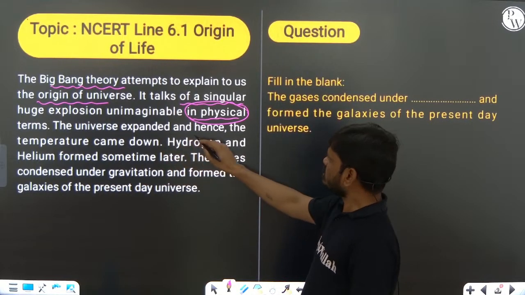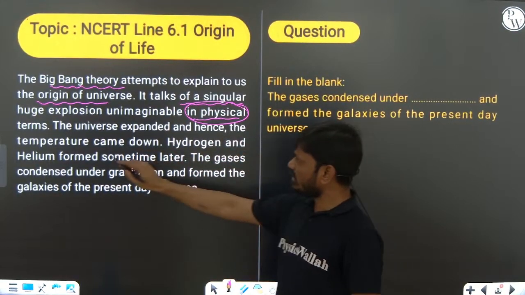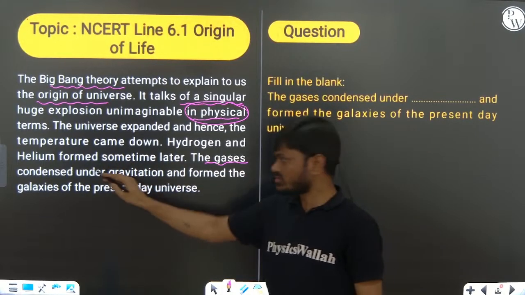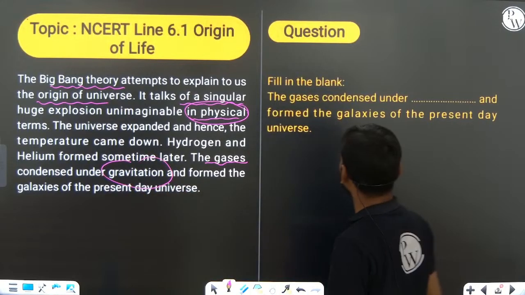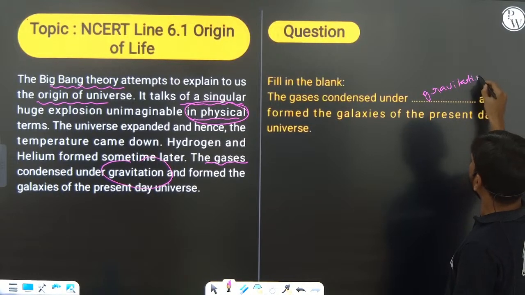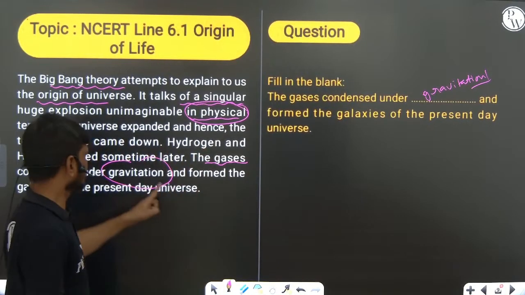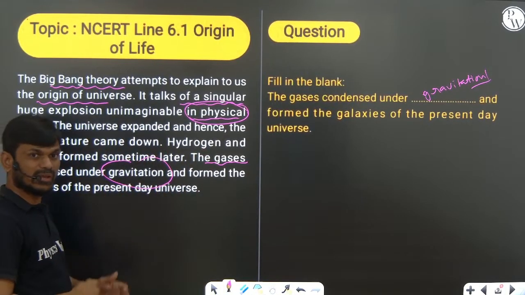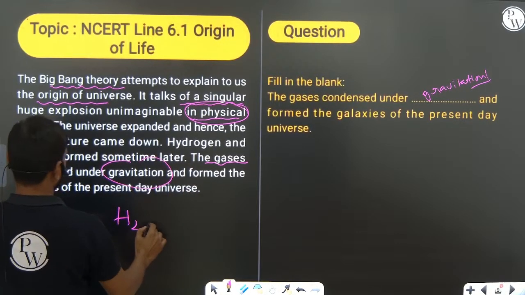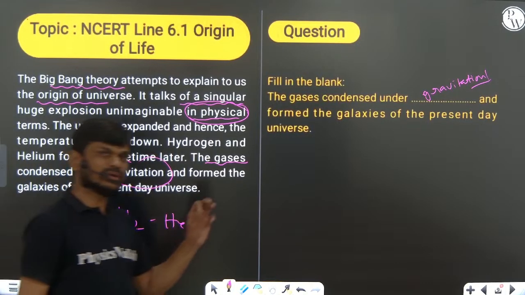The universe expanded and hence the temperature came down. Hydrogen and helium formed later. Now you can see the gases condensed under gravitational force. What is the force? Gravitational force. What are the gases that condensed under it? Hydrogen, right, and helium, right? These are the gases. So very, very important.